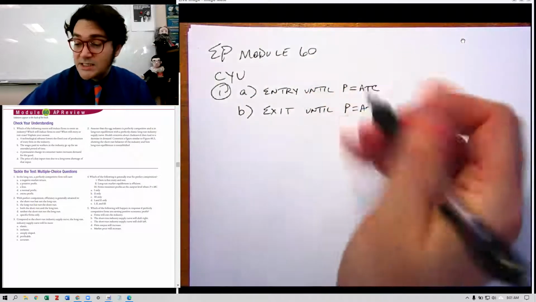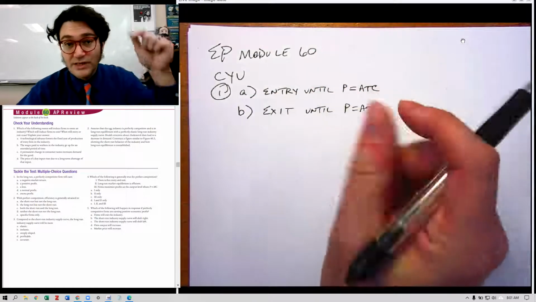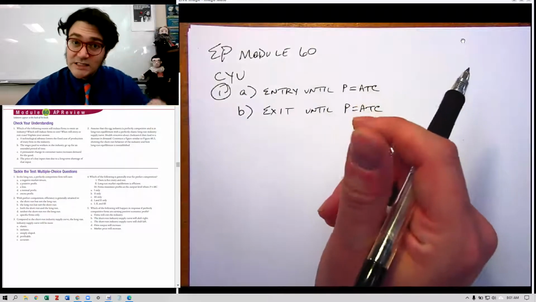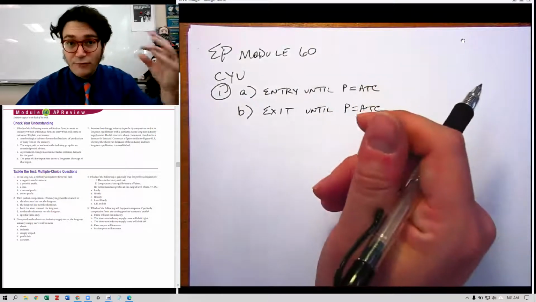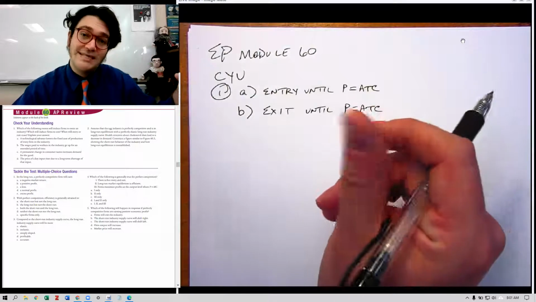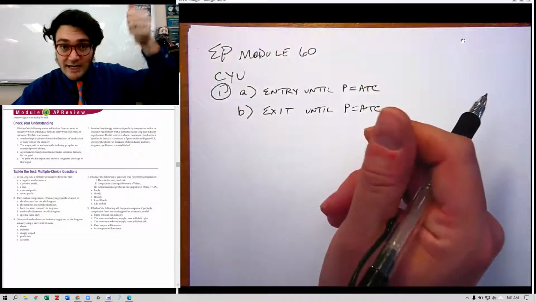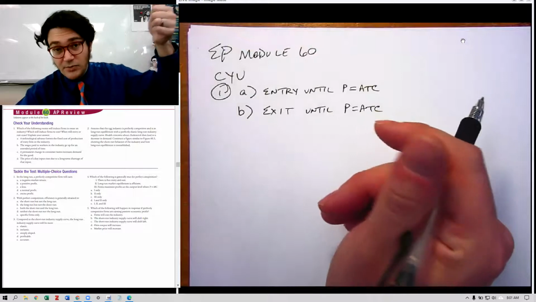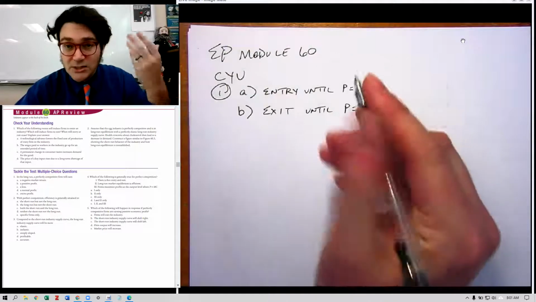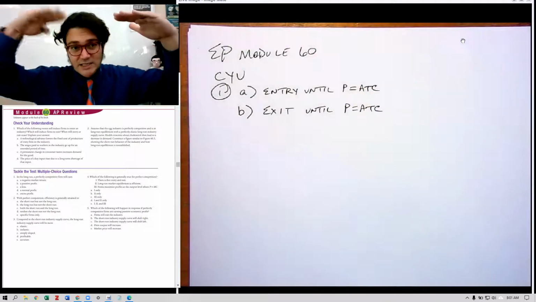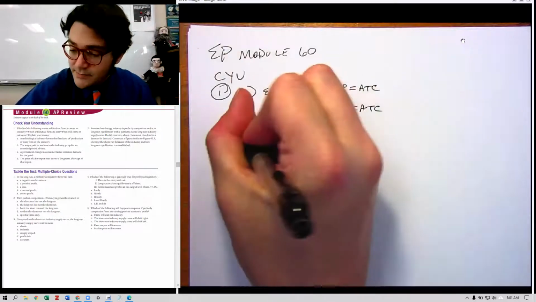Now, this process, the firm exit process, will mean the supply curve decreases, right? In the market, the number of firms will decrease, and so supply decreases and the price goes back up. So the price is going to go up when the supply decreases. And so then eventually that high price will reach that high cost again.